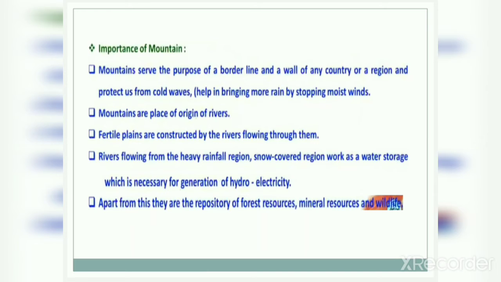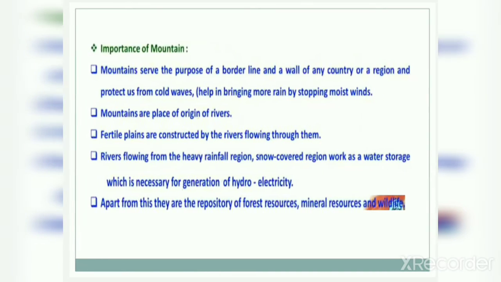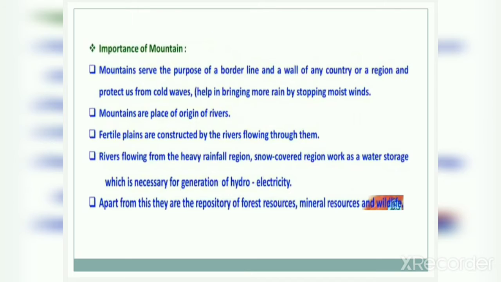So apart from all this importance, like the purpose of borderline, protecting us from cold waves, bringing more rain, stopping moist winds, also they are the origin of rivers, also they construct fertile plains, then also they store water in the form of ice which we can use for generation of hydroelectricity.